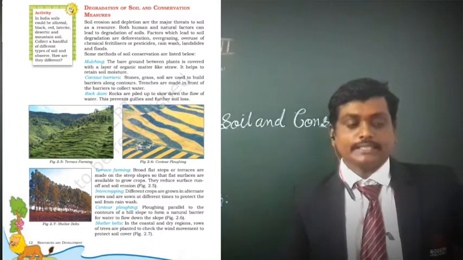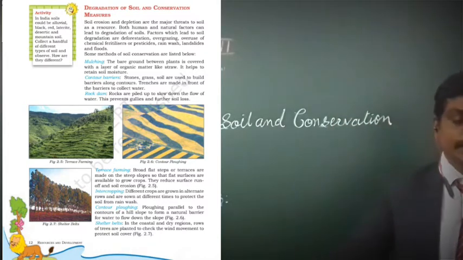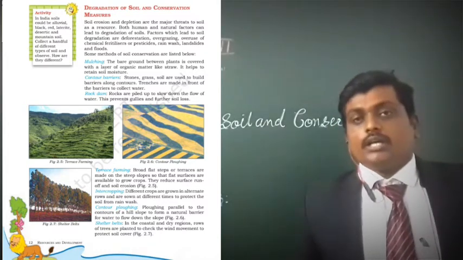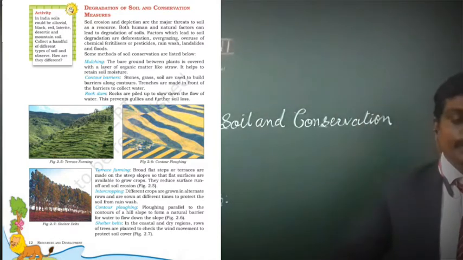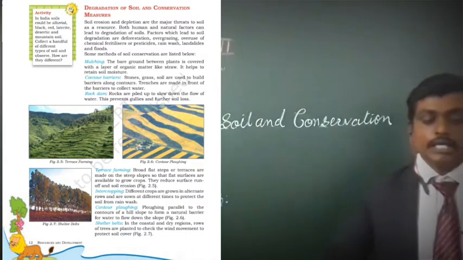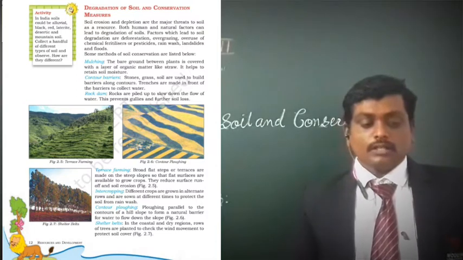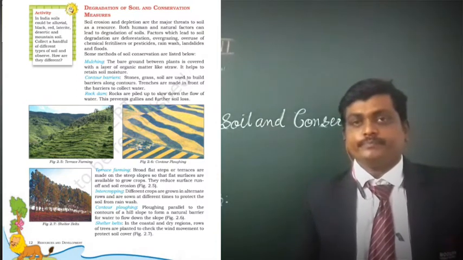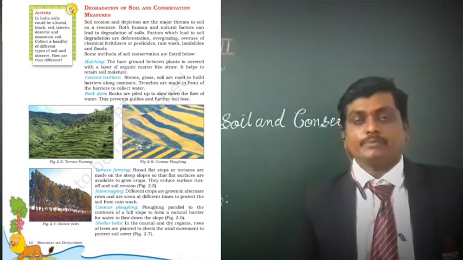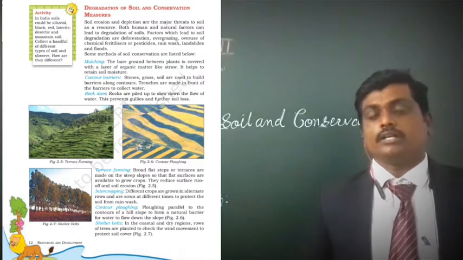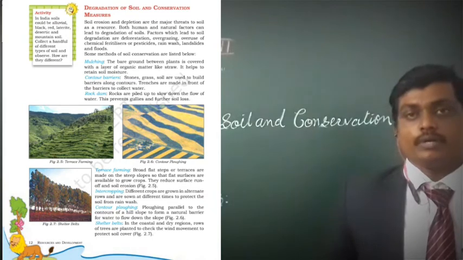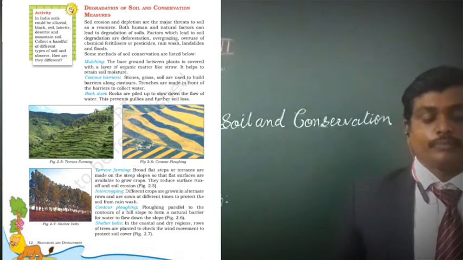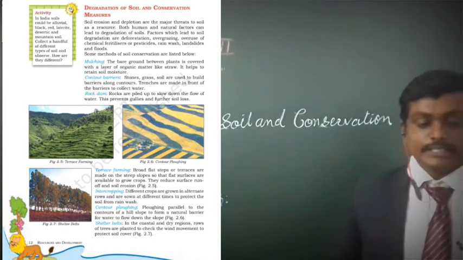Next thing for the conservation of soil is rock dams. Dear students, we have to prepare some rock dams. Rocks are piled up to slow down the flow of water. This prevents gullies and future soil loss. When we prepare some rock dams on the mountains, it will avoid soil flow from the mountains. So it will reduce the soil erosion. So these are some points, dear students.